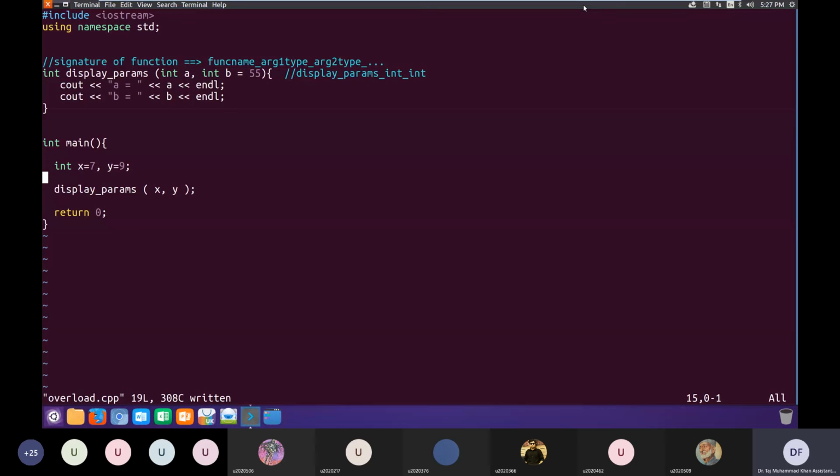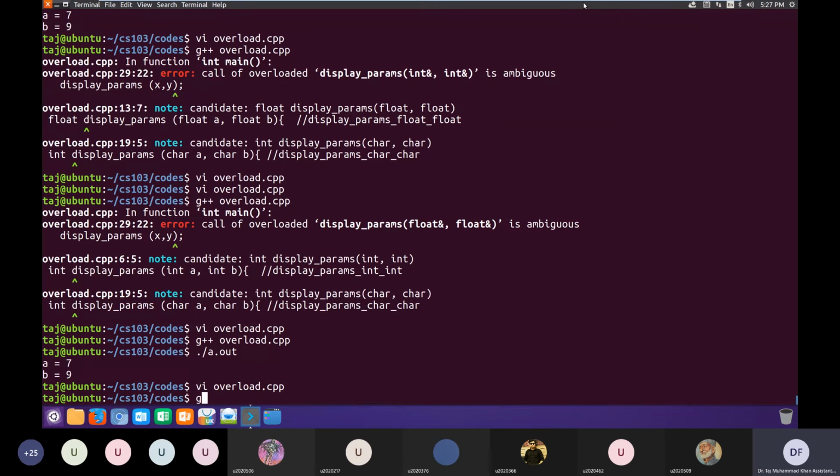Okay? I think it will be more clear with an example. Here we have the function display parameters. It takes two parameters, int a, int b, and we have given the default value 55 to b. When calling the function, we are passing it two arguments, x for a and y for b, with values 7 and 9. So let us compile and run this function.